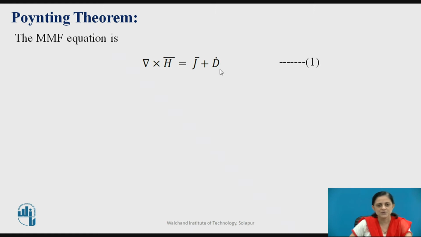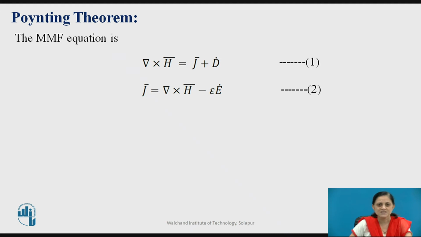Therefore D bar dot is nothing but dou D bar by dou t. So J bar plus D bar dot is equal to del cross H bar. Rearranging this equation in terms of J bar, we get equation number 2 as J bar is equal to del cross H bar minus D bar dot. Now, how does D bar dot relate to E bar?